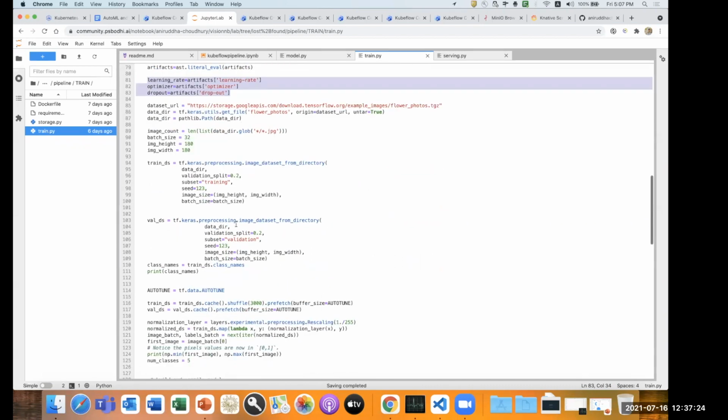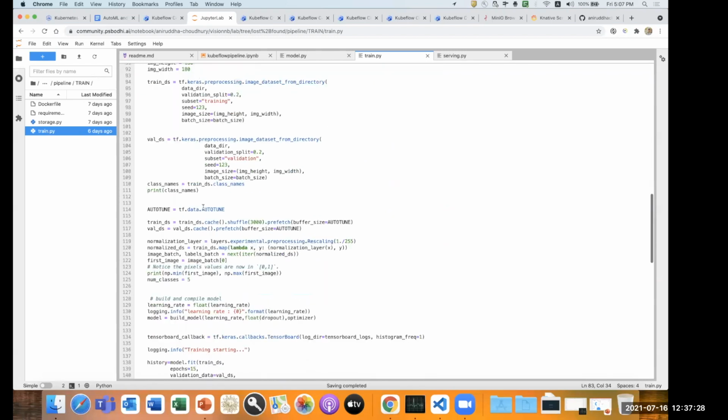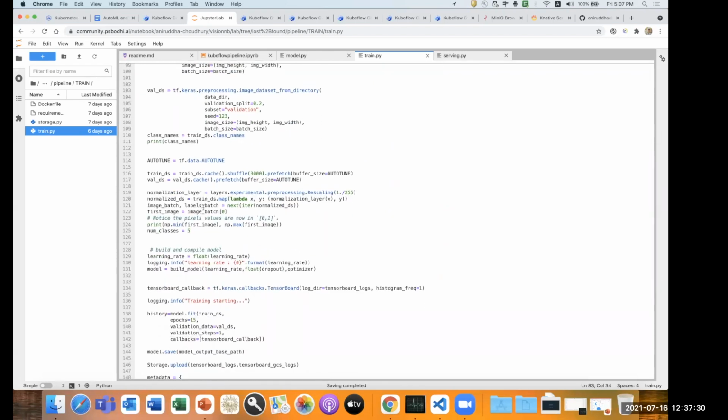Right? Again, I will train the model with the same sort of framework, whatever I used in my Katib, and it will try to train the final model with the best epochs, and it will try to find the best model, and it will save the model artifacts in a Google Cloud bucket or any S3 bucket, right?